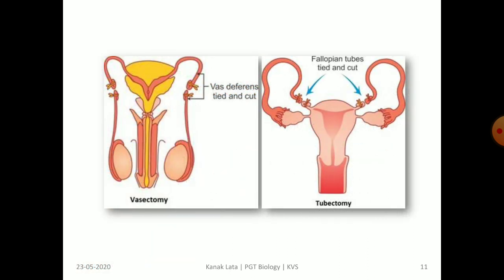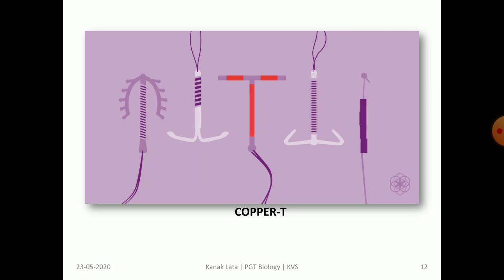The given figure shows vasectomy and tubectomy. You can see here how the vas deferens is tied and cut, and also fallopian tube is tied and cut. This figure shows different types of copper T that is inserted into the uterus by a qualified nurse or a doctor.